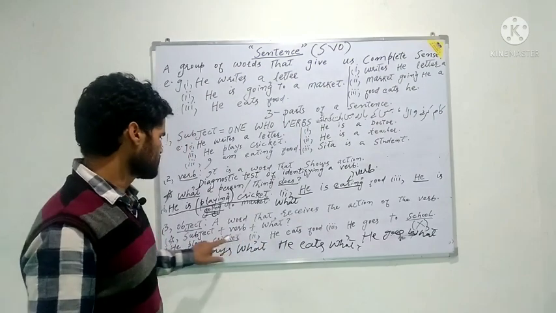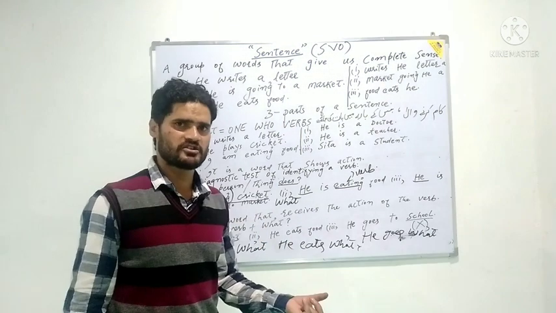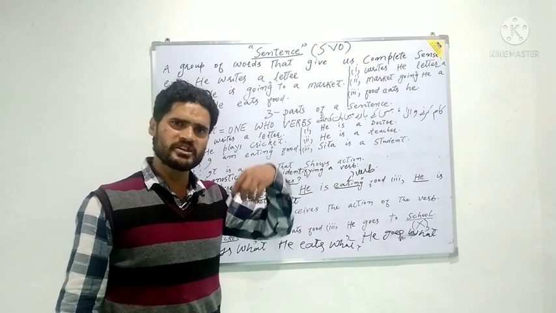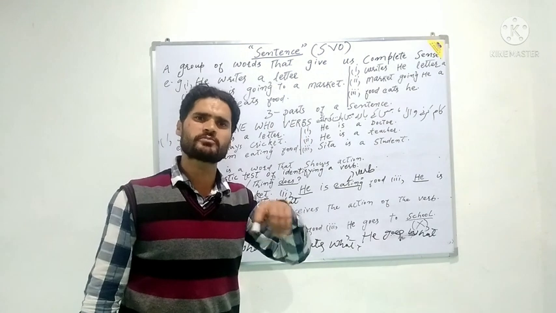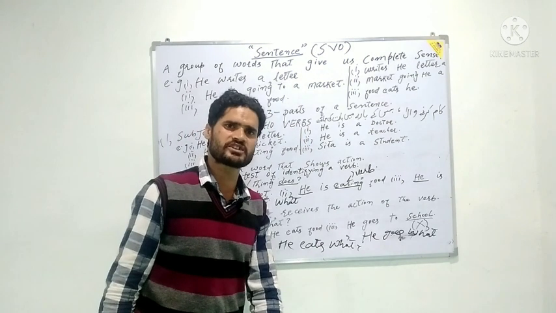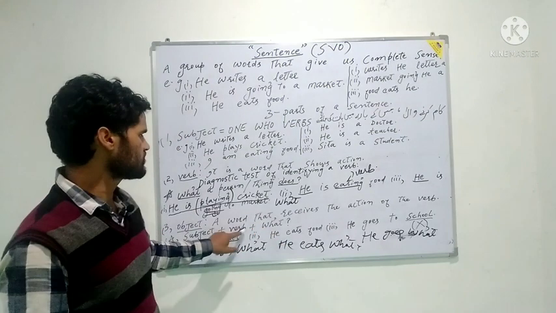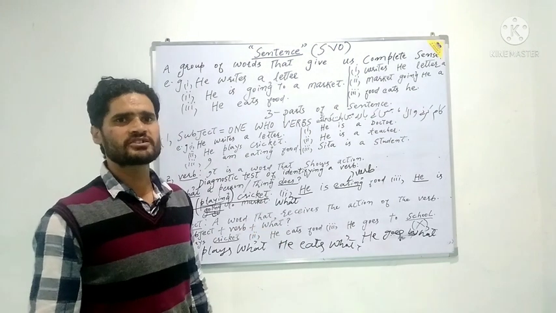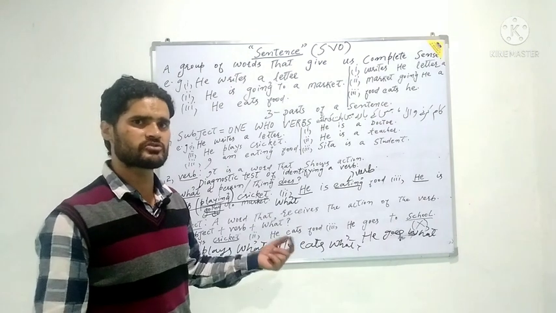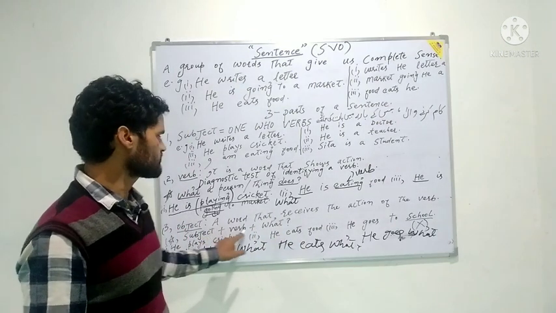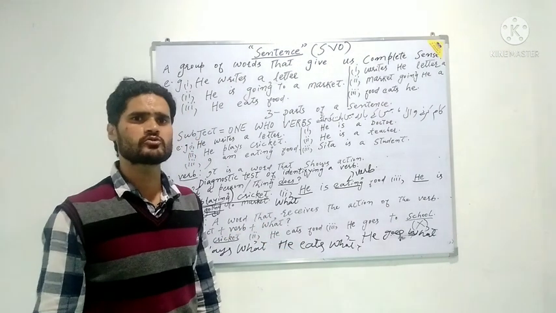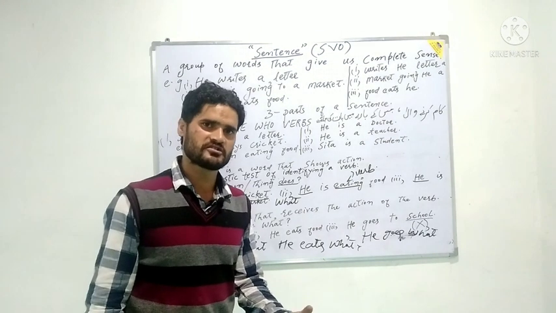Anything which will answer this question is the object. You will be able to figure out any kind of object in a sentence using the diagnostic principle, that is subject plus verb plus what. If the answer does not conform to the principle of subject plus verb plus what, then there is no object in the sentence.